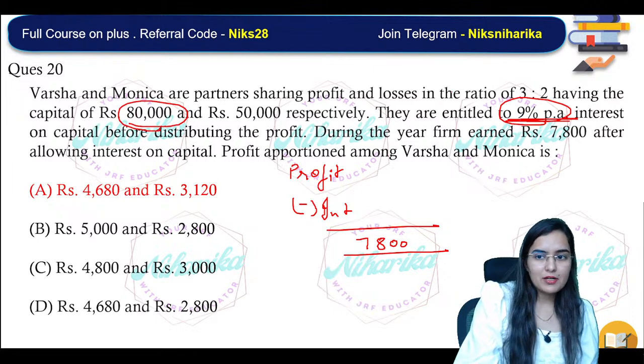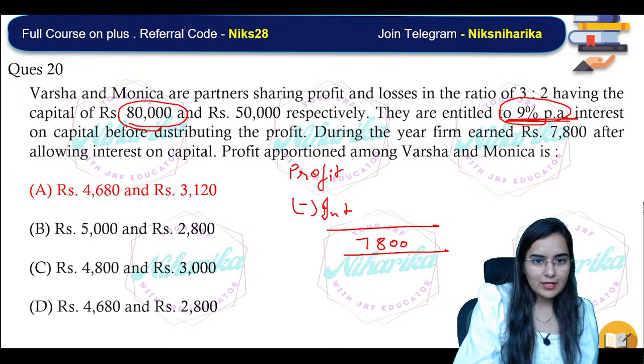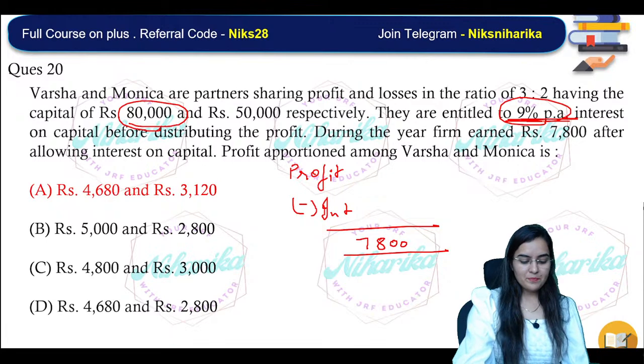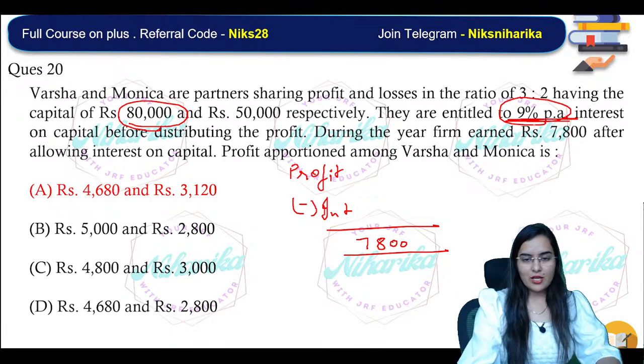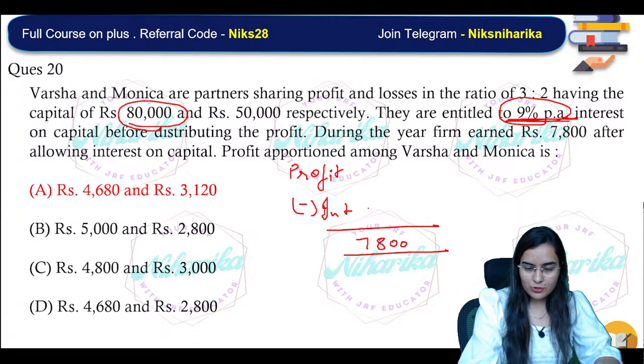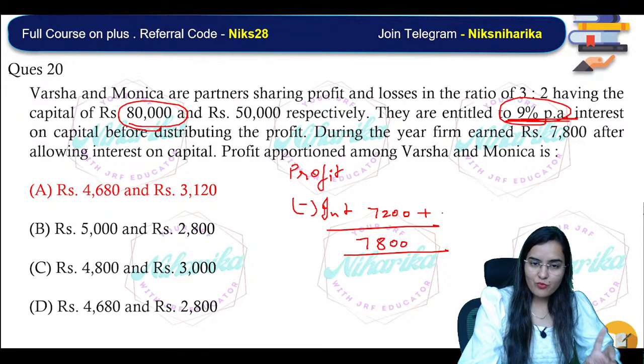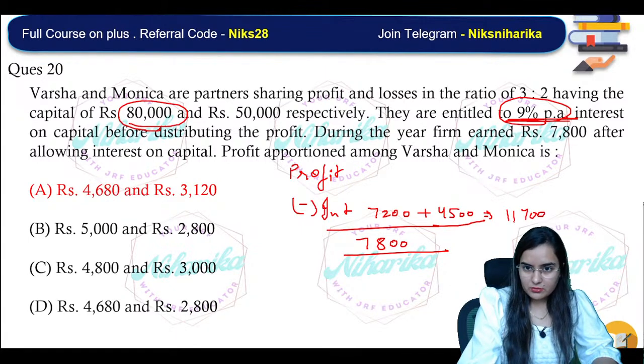What is 80,000 into 9%? 8 nines are 72, so 7,200. And 50,000 into 9%? 5 nines are 45, so 4,500. So this plus this